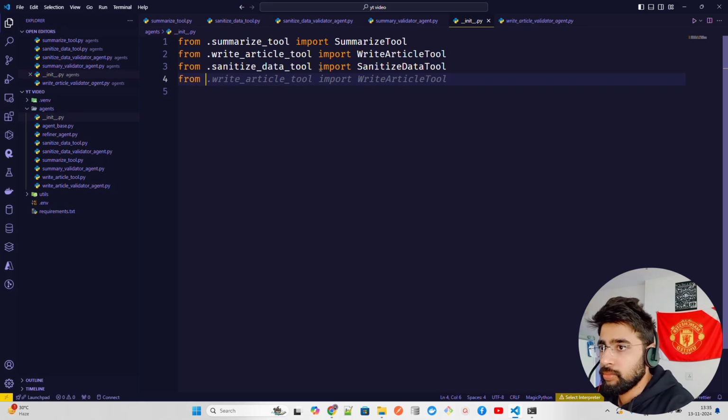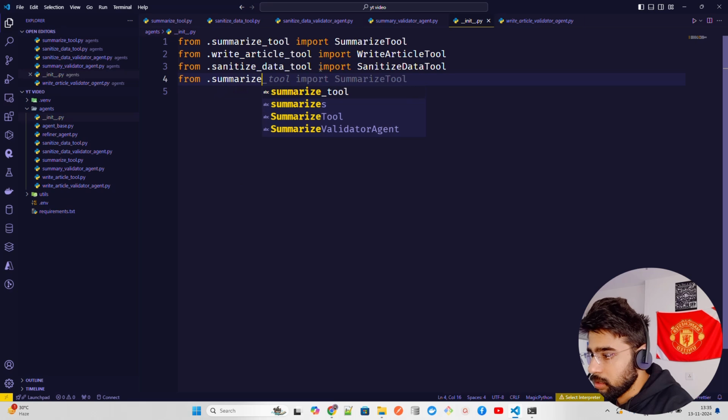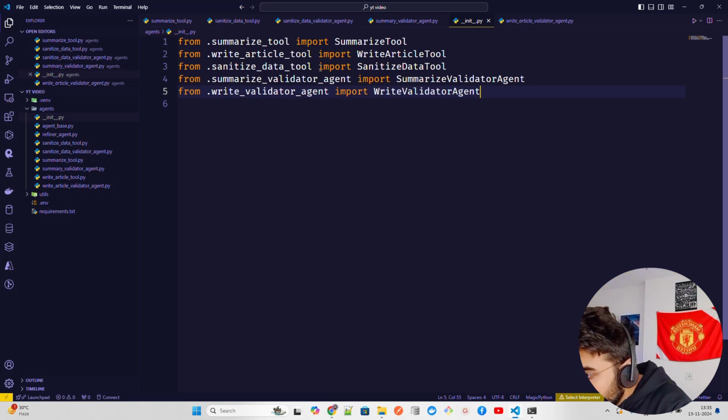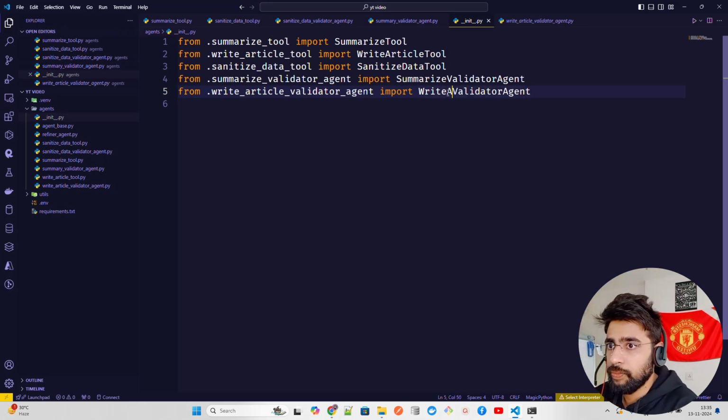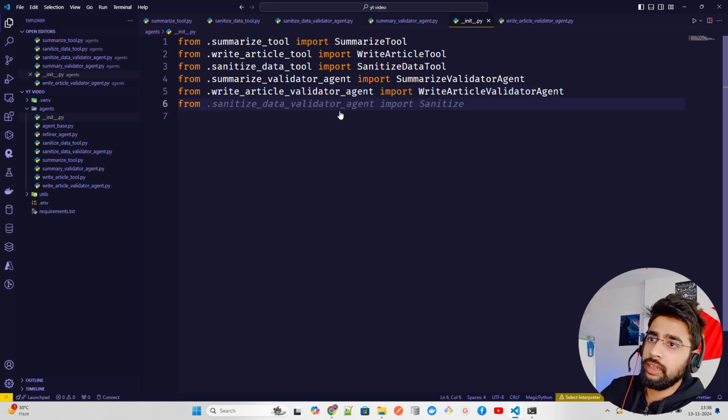Now I'm going to bring up all the agents that we have. So from summarize validator agent import summarize validator agent. Then we can call this write article validator, and this will be write article validator agent. Now summarize validator is fine, write article is fine.